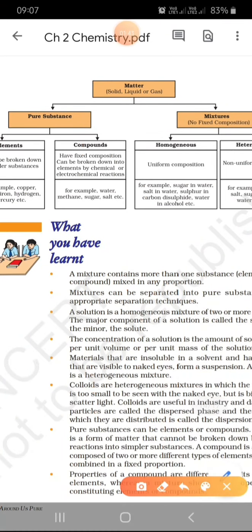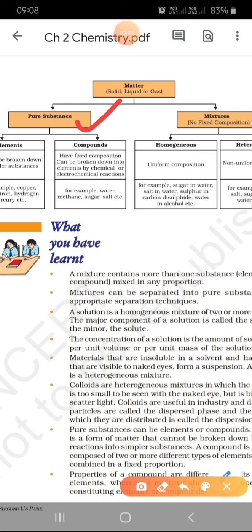So if you see this chart carefully, matter already you have known. So it is made up of pure substances and mixtures. So first we will discuss what is pure substance. So when I say pure substance, as I told you just now, these are further classified as elements and compounds, which means that all elements and compounds are pure. So why do we call them pure? Because they are made up of only one type of particles.